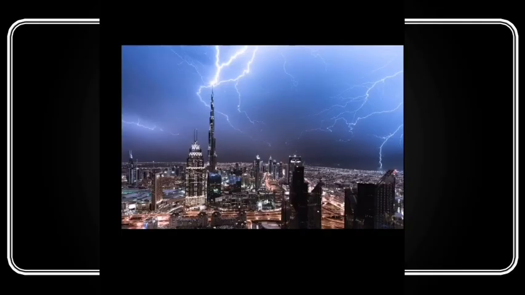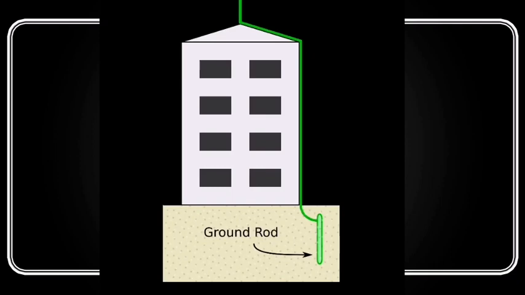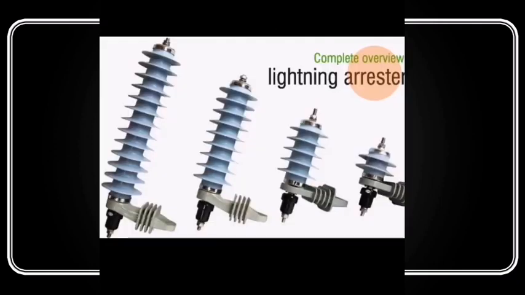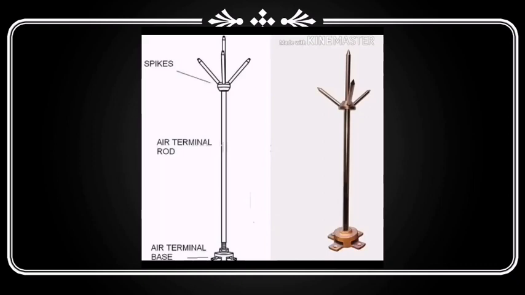Earthing. It is a process of discharge of electric charges, electric energies directly into the earth with the help of a low resistance wire. Lightning arresters. A lightning arrester is a device used to protect buildings from the effect of lightning. A lightning conductor consists of metallic spikes that remain in the air at the top of a building. A major portion of a metal rod and copper cable are installed in the walls during construction. The other end of the rod is placed deep into the soil.